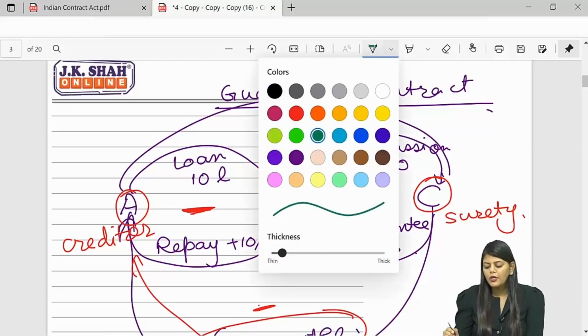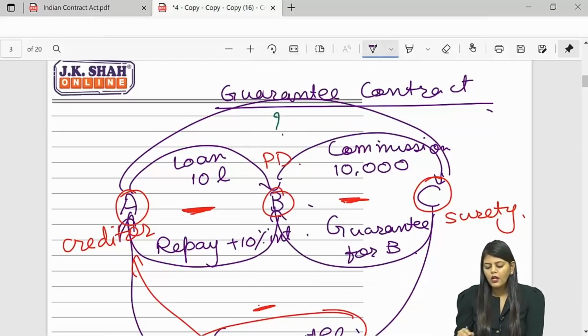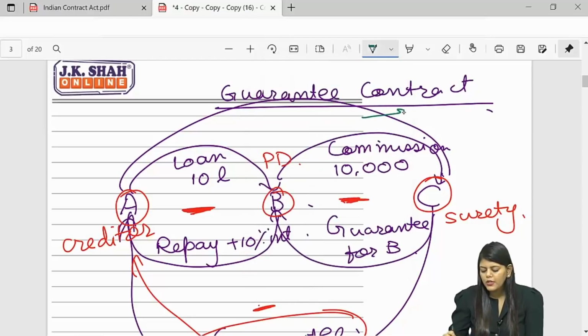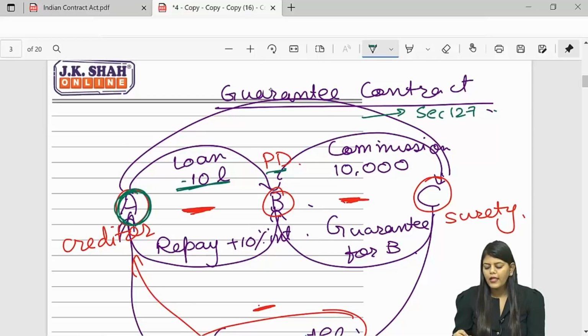The government knew that some or the other will prove this as void. So therefore, they have made one more section here, section 127, which says there is no actual consideration required. Anything done by the creditor for the benefit of principal debtor is a valid consideration for surety to give the guarantee.